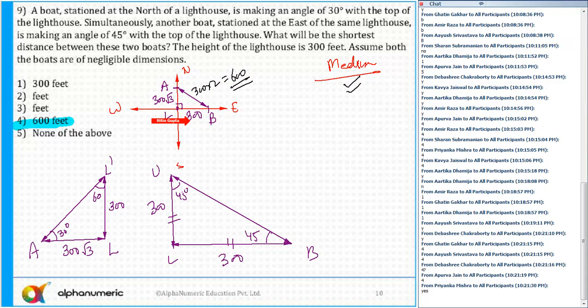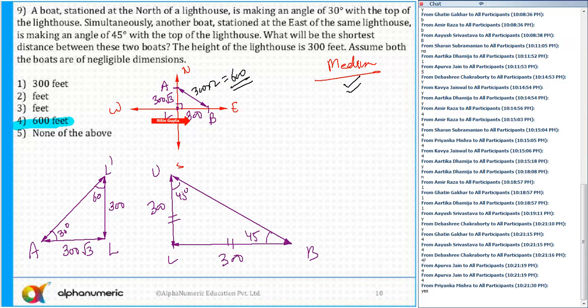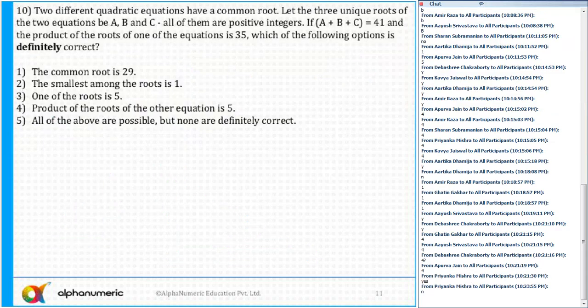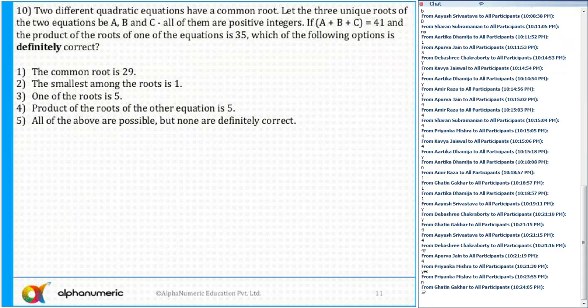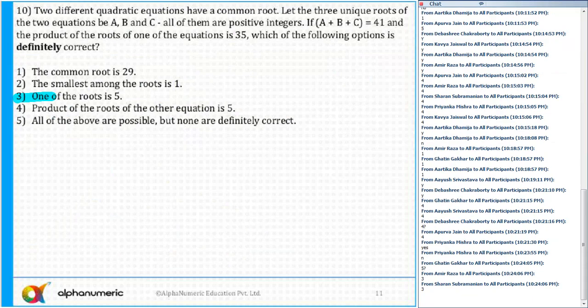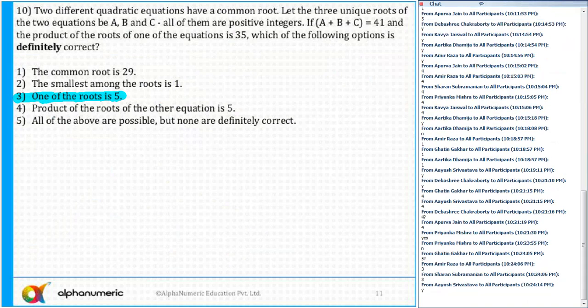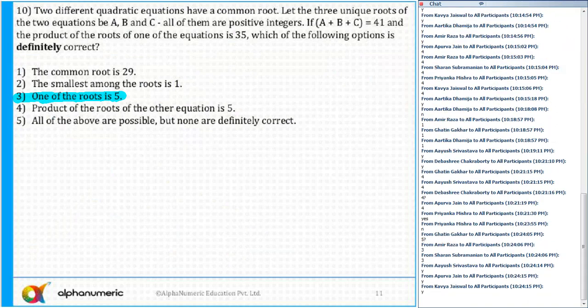Now in question number 9. Please tell me. No, question number 10. Yes. This maybe I can tell you is a little difficult. What is the answer of this question? The correct answer is option 3. That's right. Anyone who wants me to discuss? But this is not a question where you can get stuck.